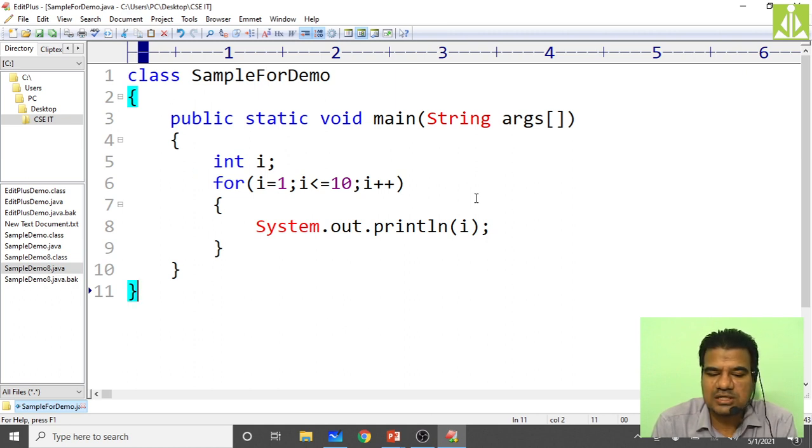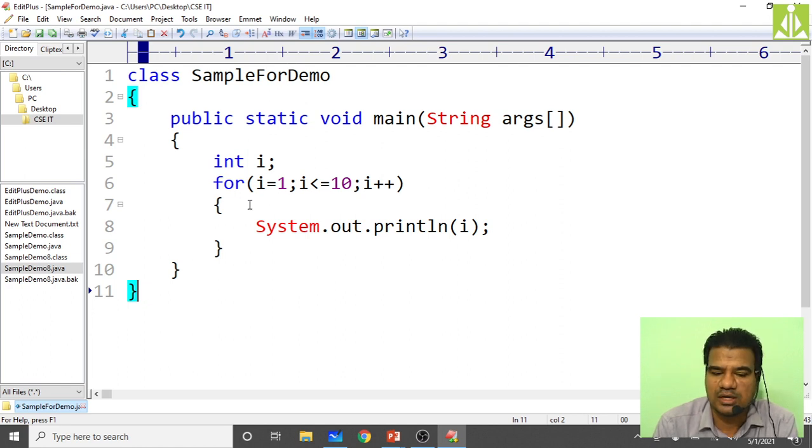So now I will show you the changes. This is the traditional form of our for loop. This is how we use the for loop in C language also. There is no change.